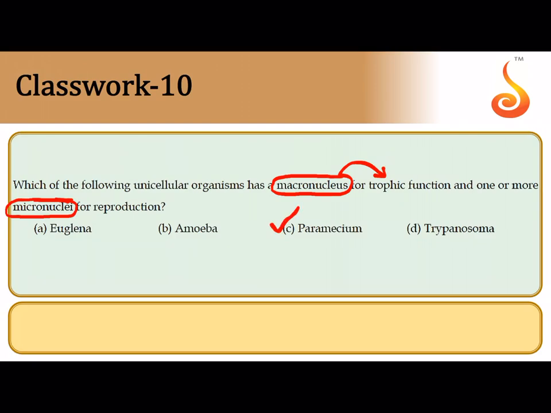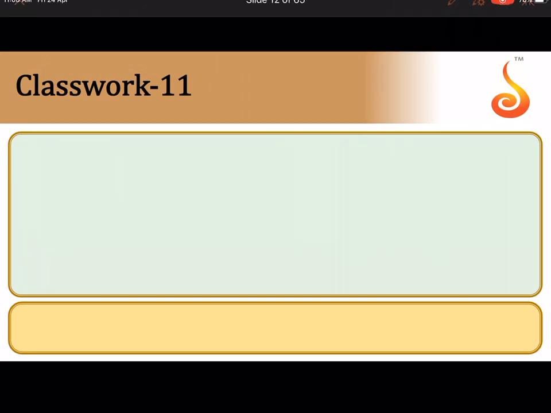So all of you please remember that paramecium or slipper animalcule is a protozoan which exhibits two different types of nuclei in its cell. So it is binucleate and it exhibits nuclear dimorphism.